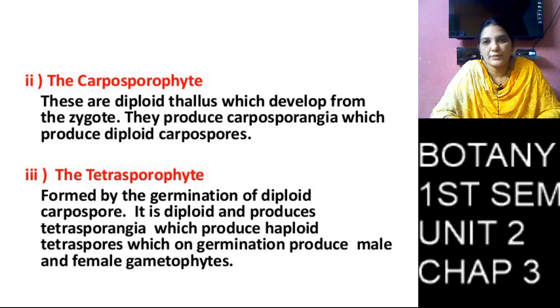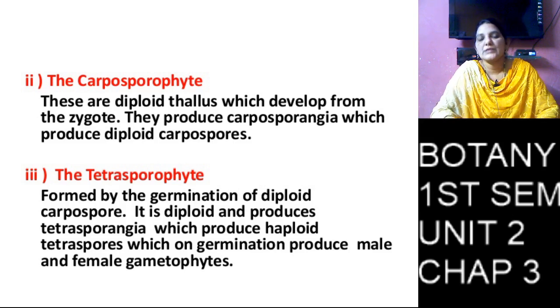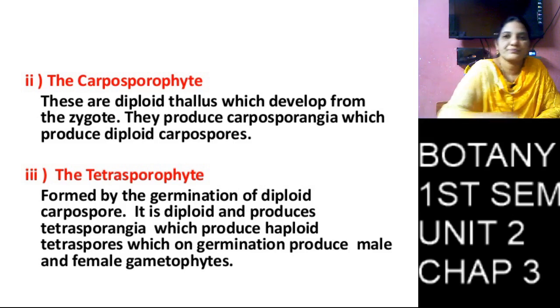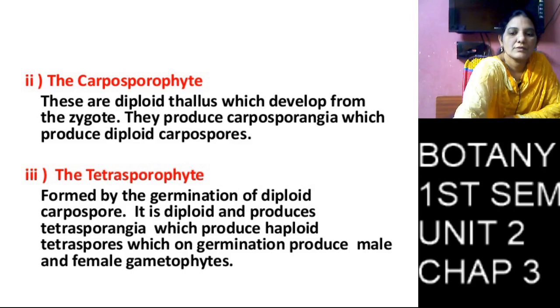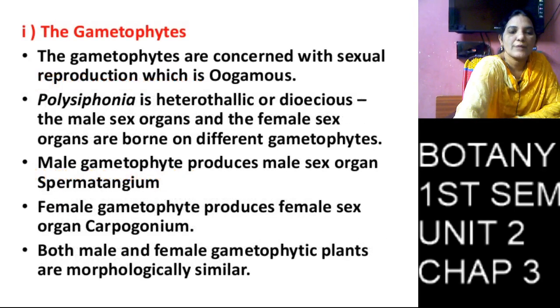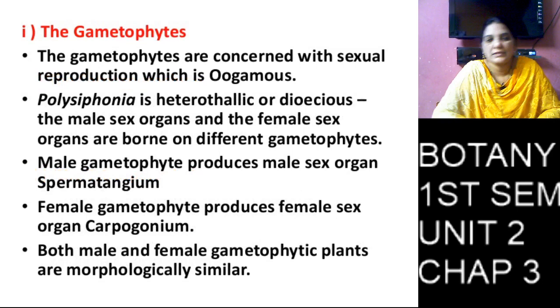The male gametophyte produces male gametes and the female gametophyte produces female gametes. The male and female gametes fuse with each other and form a zygote. The zygote produces carposporangia, and the carposporangia produce carpospores. So the carpospore is a diploid plant. Coming to the gametophyte.